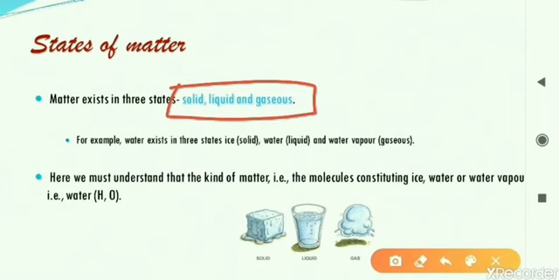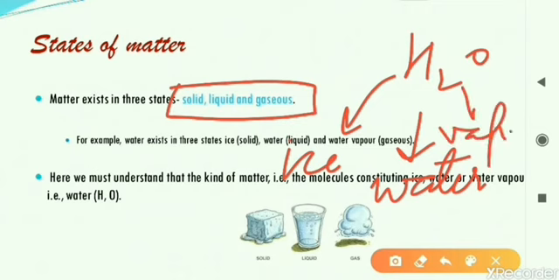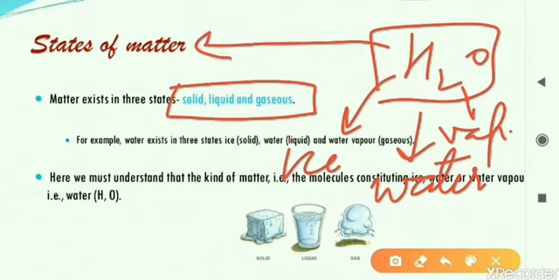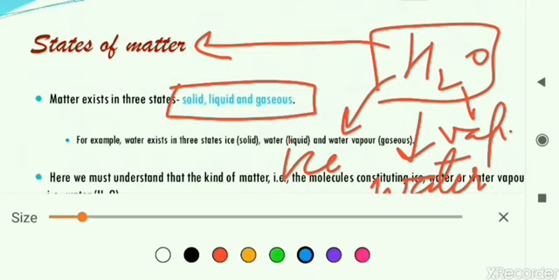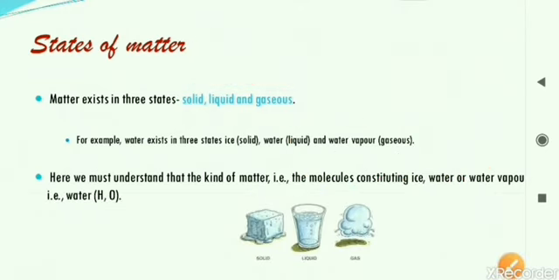Now matter can be a single entity also. For example, in case of water, it is actually H2O. That water can be in the form of ice also. It can be in the form of liquid, that is water itself. It can be in the form of vapor also. So all the three things, ice, water and vapor, have the same chemical formula, that is H2O. That means H2O is actually an example of matter. It is a substance. So this matter can exhibit three different forms. What are those three different forms? It can be ice, it can be water, or it can be vapor. So these are the three states of matter.